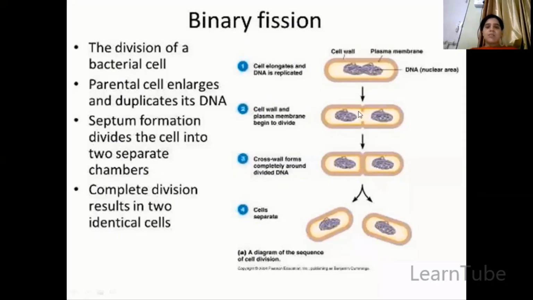Then a small septum will be formed. Here you can see the septum formation, which will divide the cell into two chambers. And later on, complete cross walls will be formed and the two cells will get separated. So two identical cells will be formed from a single cell. So here you can see that the number of cells is increasing. Okay, so reproduction is giving rise to an increase in the number of cells.